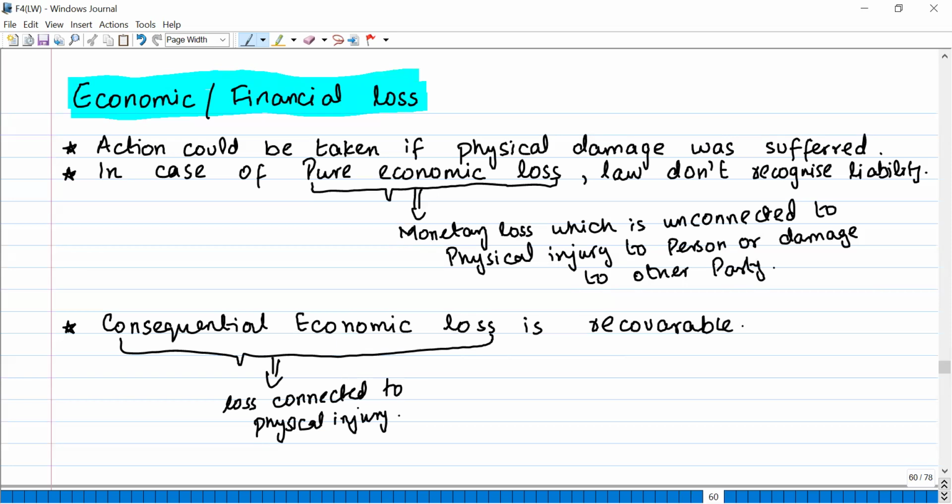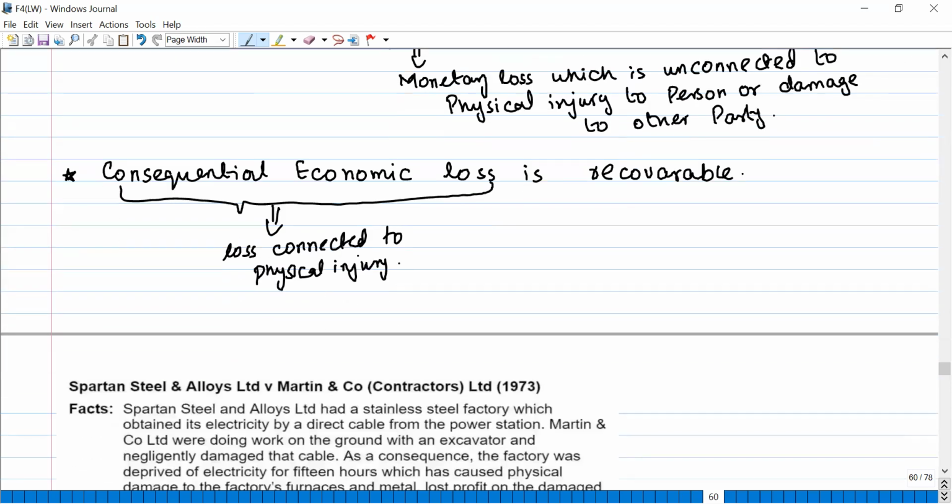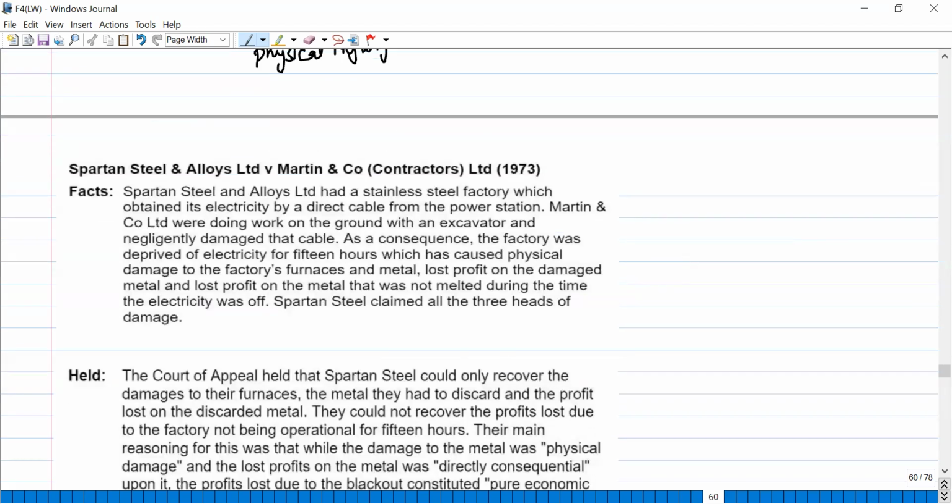economic loss. Okay, like for example, if someone committed a civil wrong and because of that you suffered injury, now that you suffered loss, that loss which is not directly connected with that person's act, that is known as pure economic loss. Okay, while the consequential economic loss is the one that is connected to the physical injury, and the consequential economic loss is recoverable. Okay, now let's understand these two points with this interesting case here.